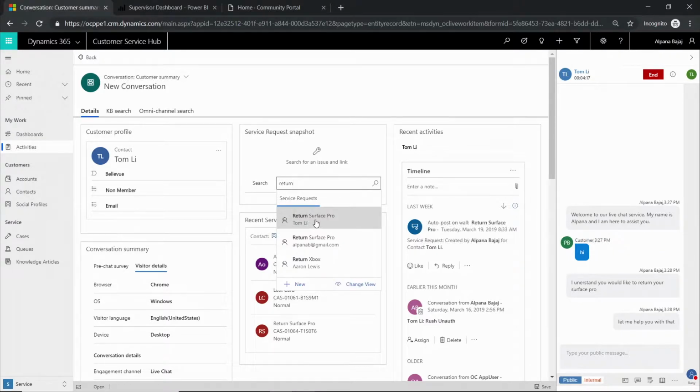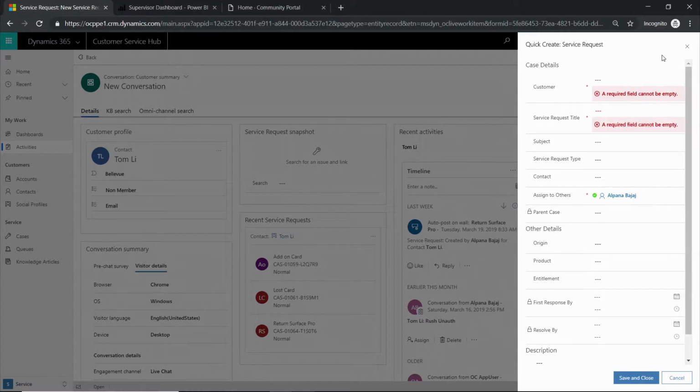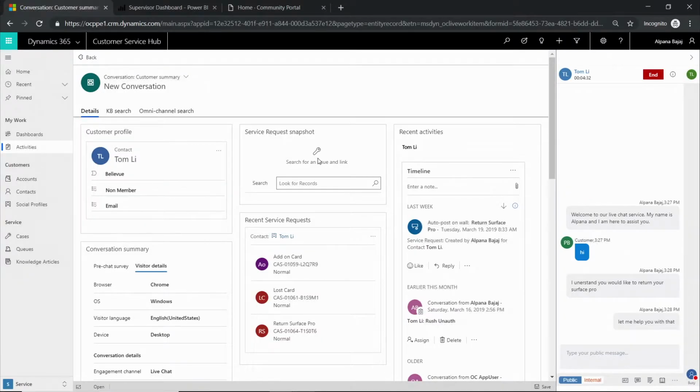Now, as I'm trying to look up this particular existing case, if this was not pertaining to an existing case, if it was a new case, with one click I can go ahead and create a new case, in which, in this particular scenario, it opens up a form. I can go ahead and create a new case too.